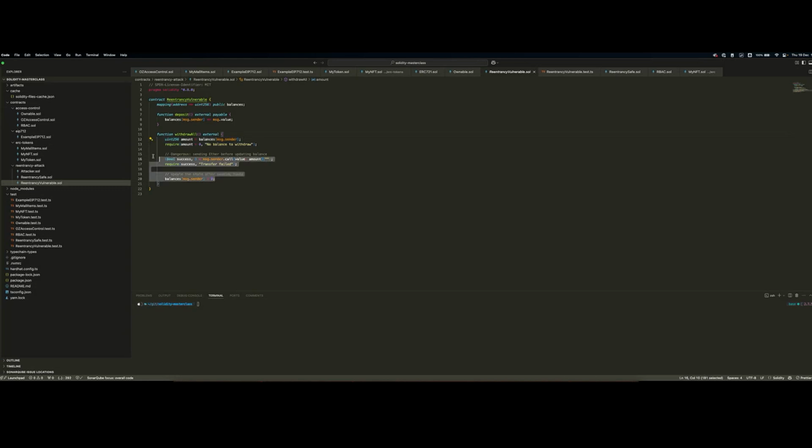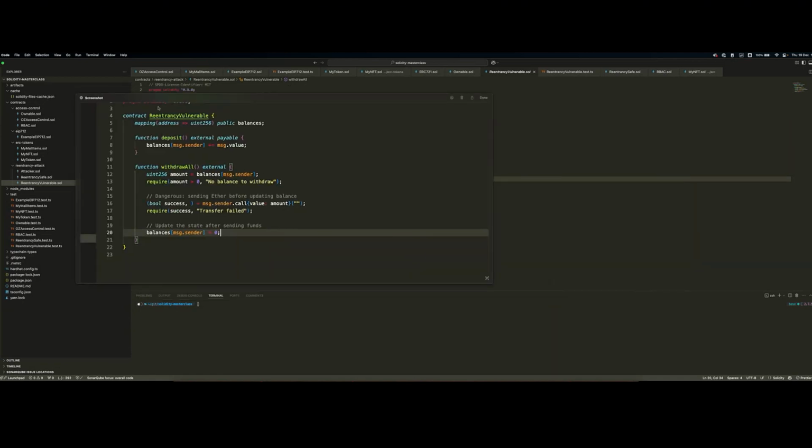And then we have the non-reentrant prevention implementation. What happens here is that we are sending back, this is a way to send native currency in Solidity, to the caller the tokens he deposited. We are checking if the transfer was successful, and then we are resetting his balance. Now, what you can understand here, let me quickly draw on top of this.